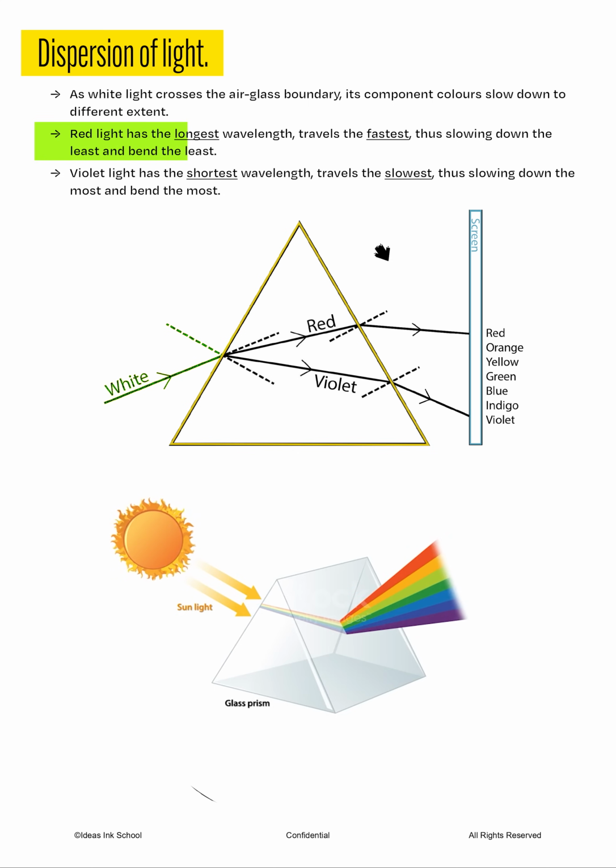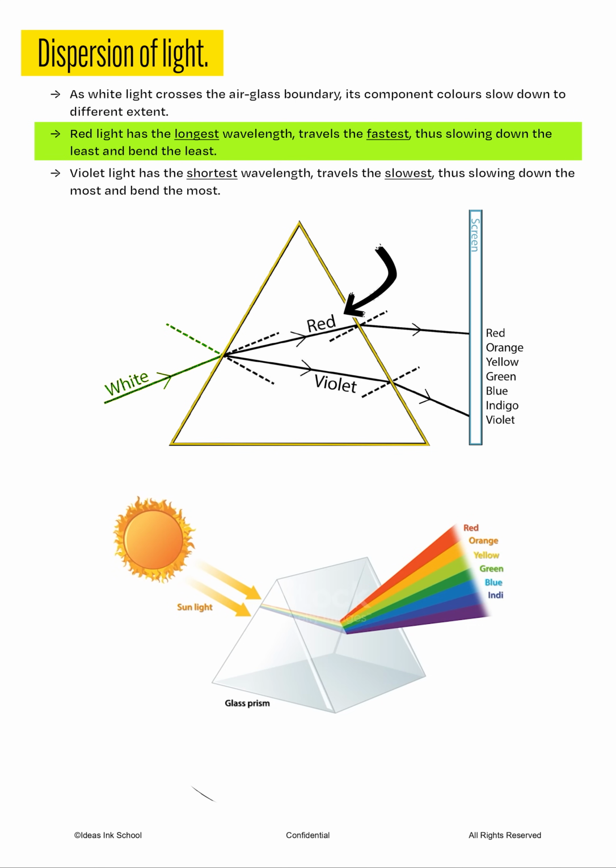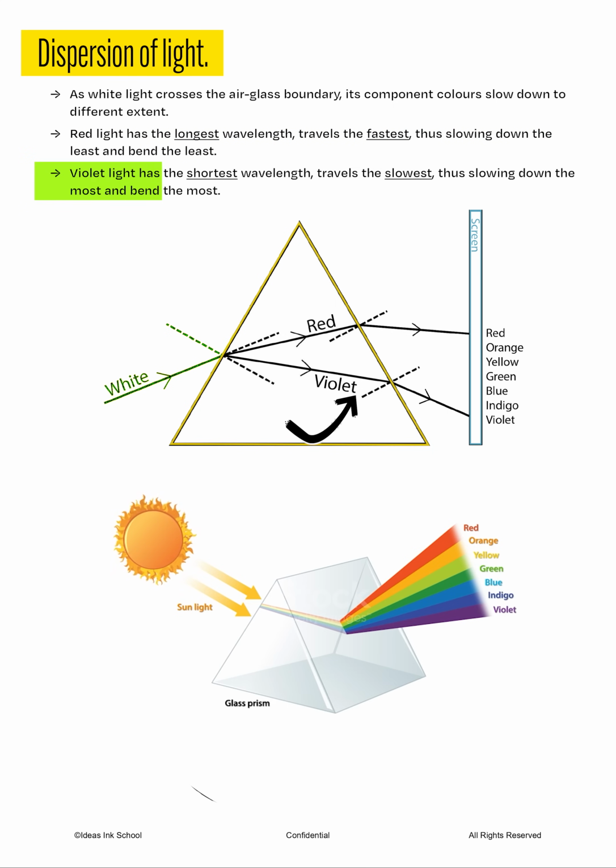For instance, red light has the longest wavelength of the visible spectrum, thus it travels the fastest through the glass prism. As a result, red light slows down the least and only bends slightly towards the normal. Violet light, on the other hand, has the shortest wavelength, thus it travels the slowest through the medium. This results in violet light having the greatest degree of bending and the smallest angle of refraction.